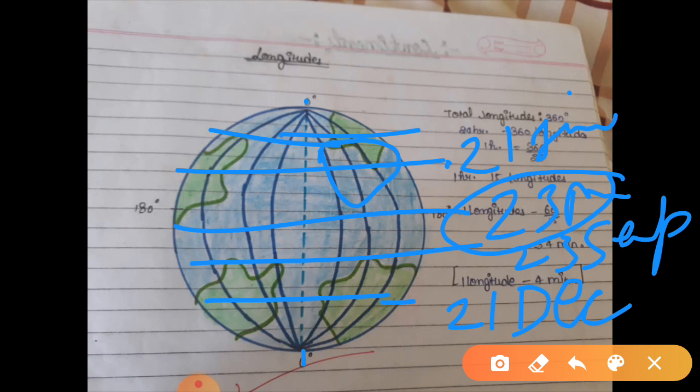Then again, with the difference of 3 months: June, July, August, September. Then on 23rd September, again the sun is at the equator. October, November, December, it will be again at 23.5 degree in the south.